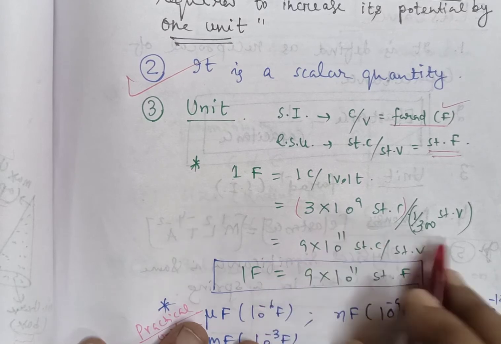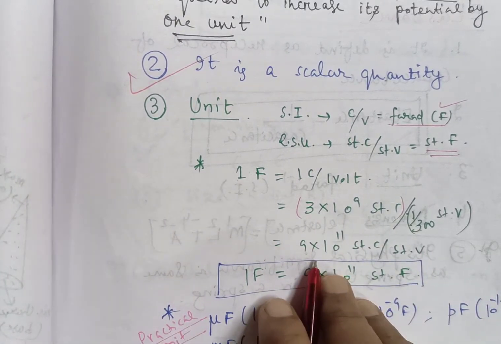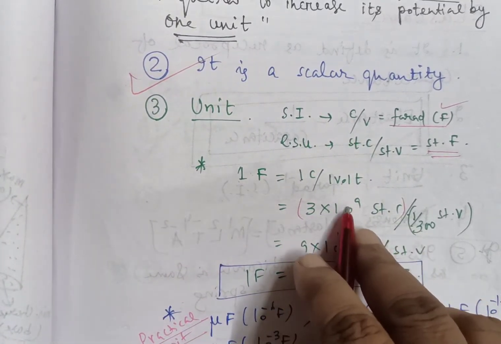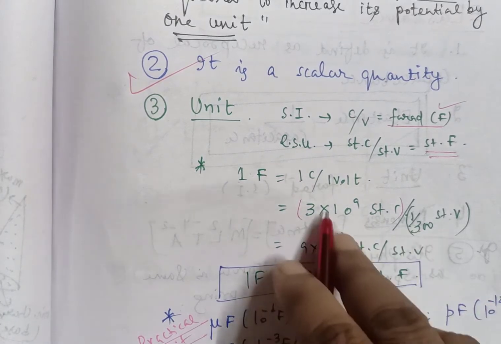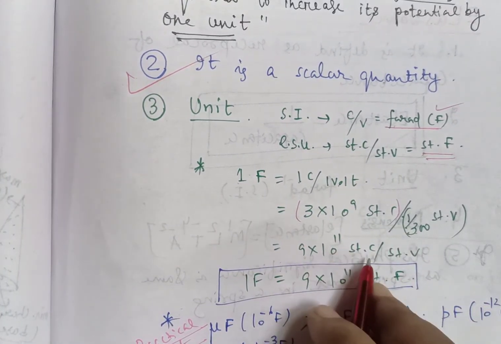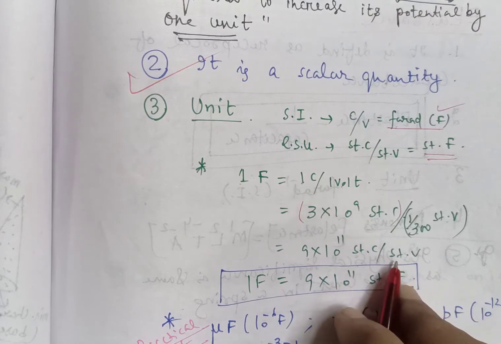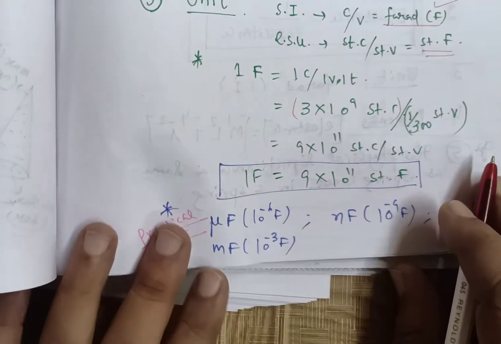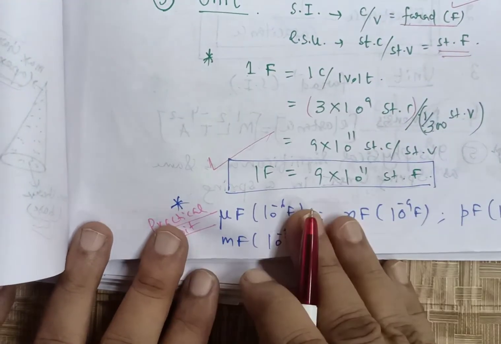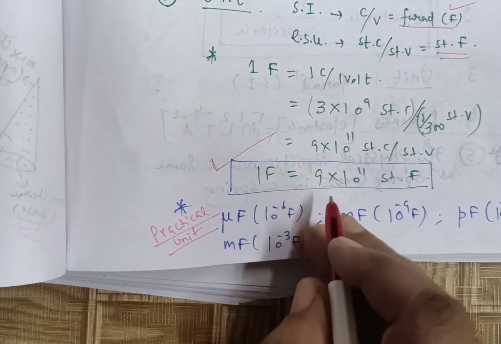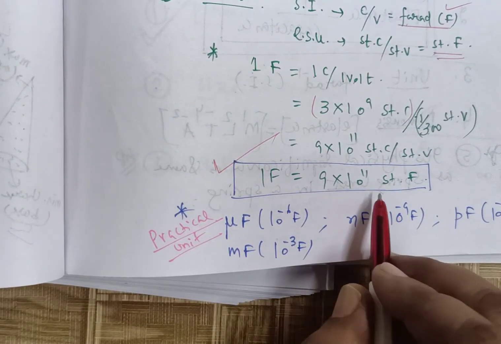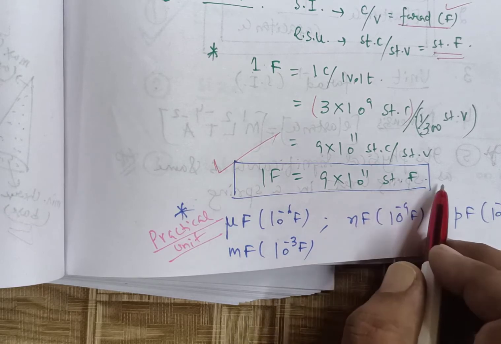Now from the mathematical calculation, the 300 will go to the upper part, 3 into 300, which will make 9 into 10 to the power 11 statcoulomb by statvolt. So we should remember the relation between farad and statfarad by this formula: 1 farad must be equal to 9 into 10 to the power 11 statfarad.